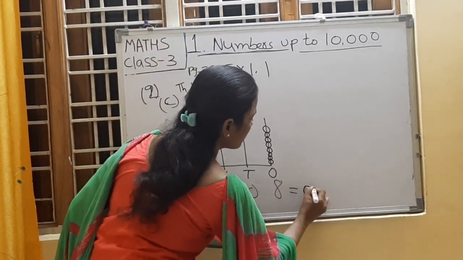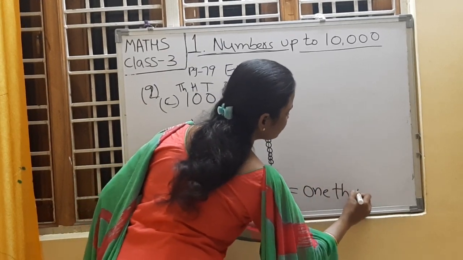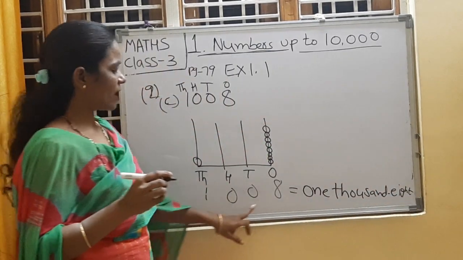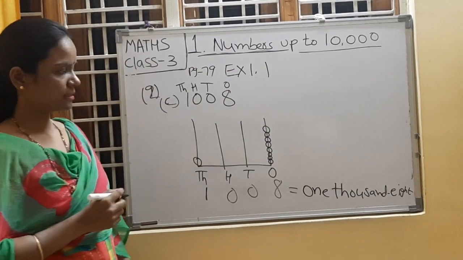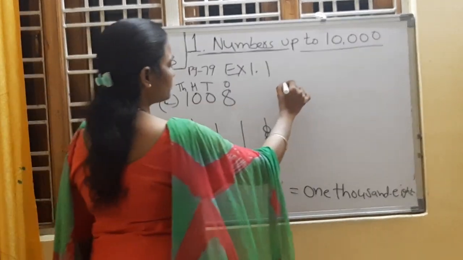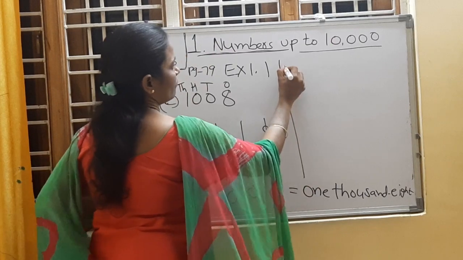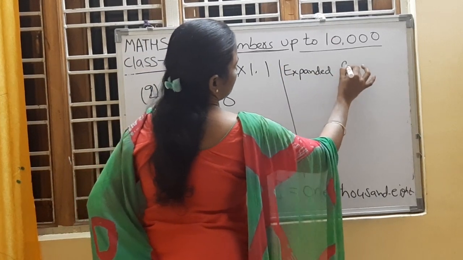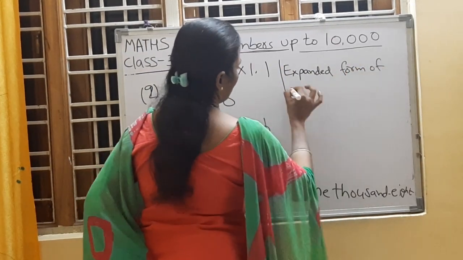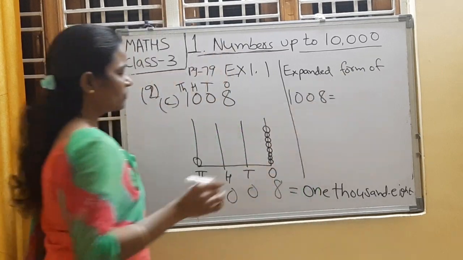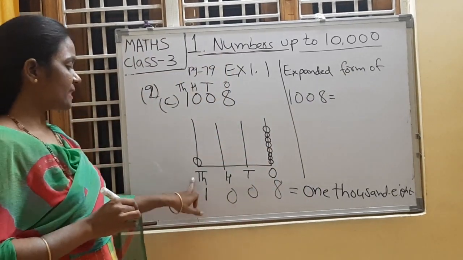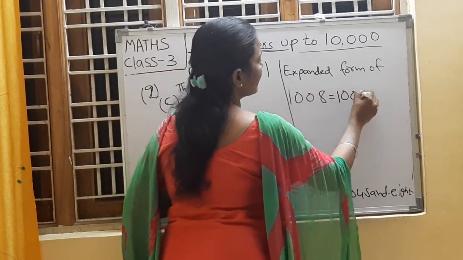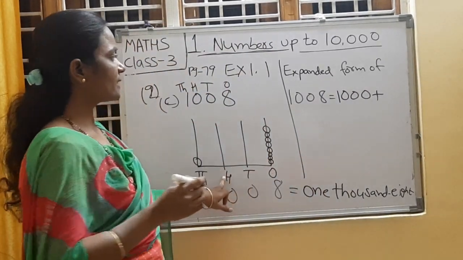What is the expanded form? Write down the number name. 1008. Yes, children? Then what is the expanded form of this number? As 1 is in thousands place, what is the place value of 1? 1 into 1000, 1000. Plus 0 is in hundreds place.